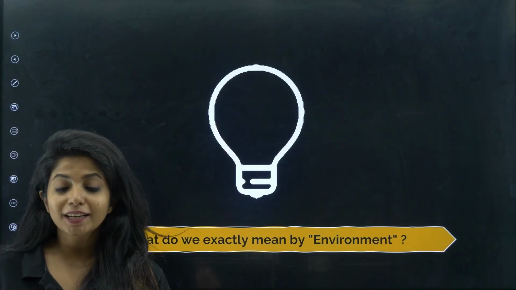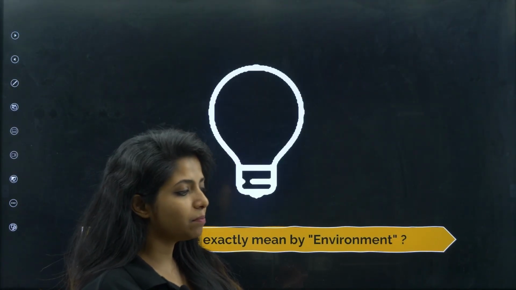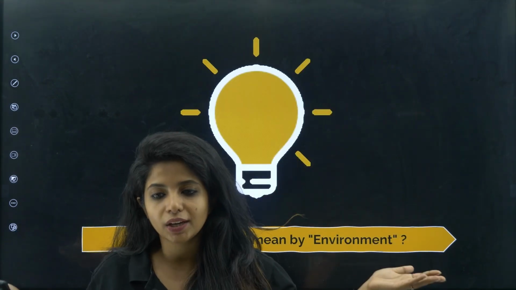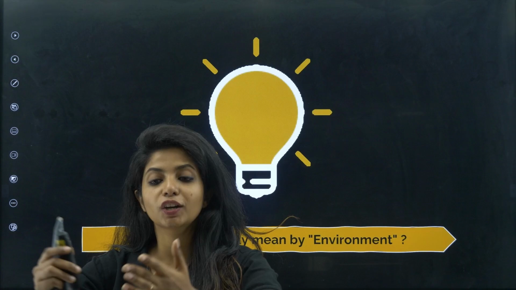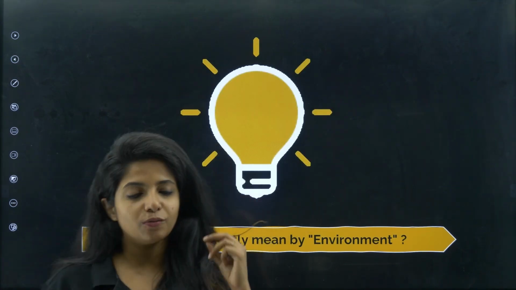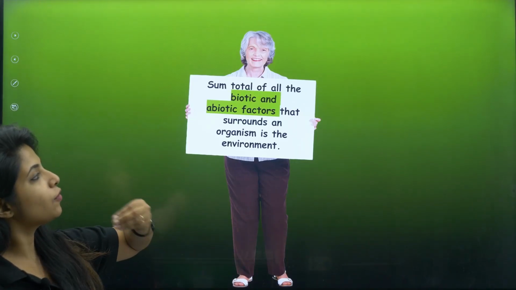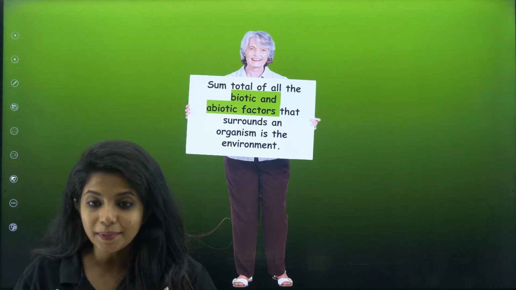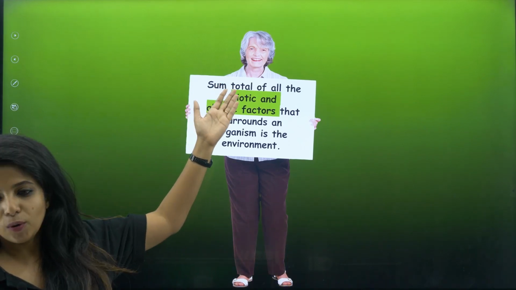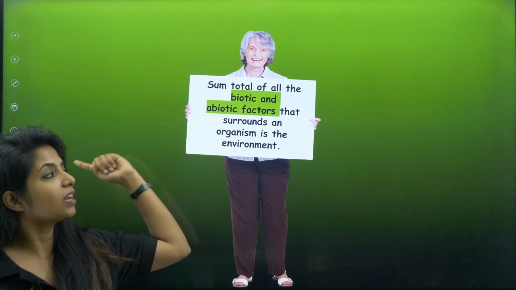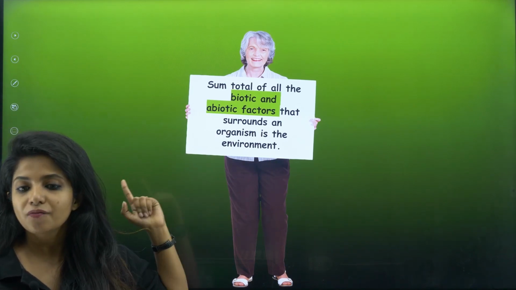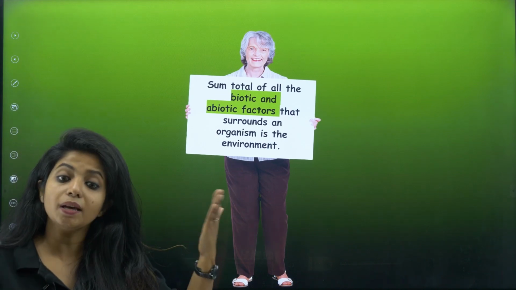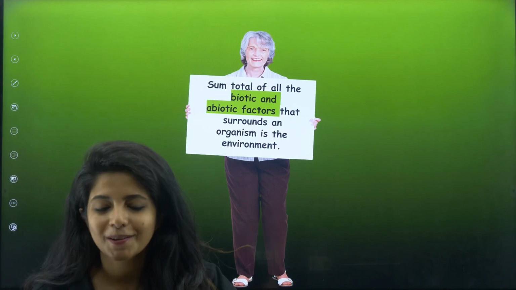What exactly do you mean by environment? When you say, mummy, my environment is not a suitable environment for me to study, what do you mean by that? Everything that is there in your surroundings, right? So in simple language, I can say that it is the sum total of all the biotic and abiotic factors that surround an organism, for example me as of now, or this old nanny over here, whatever surrounds her, that is her environment. It can include biotic factors, as in the living factors, and abiotic factors, as in the non-living things.